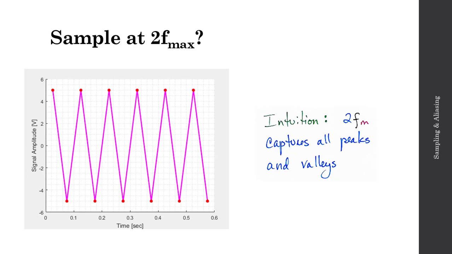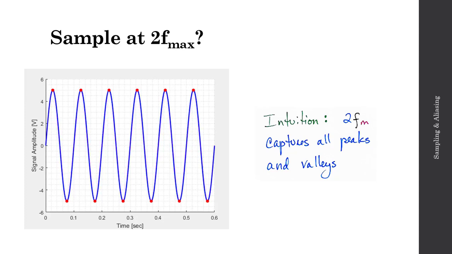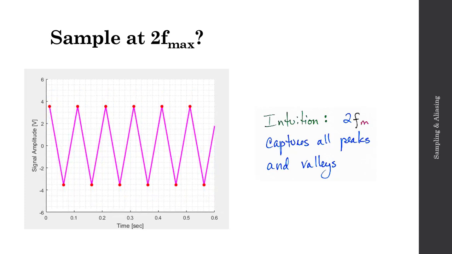However, there is a word of caution here. If I'm sampling at exactly 2 times the maximum frequency, I may end up capturing all of the peaks and valleys, but I'm somewhat phase dependent. So let's take a look at scenario 2. Instead of sampling the peaks and valleys, I'm slightly out of phase, so my sampling points move a little bit further down to the 0 voltage line. In this case, if I reconstruct my signal using linear interpolation again, I'll end up with a decent reconstruction. I'll still get my 10 Hz signal in my reconstructed signal here.